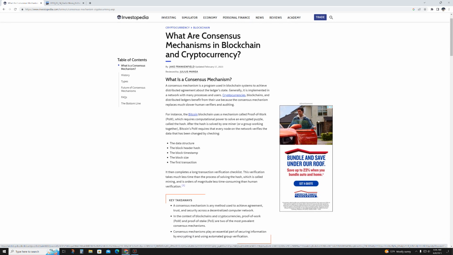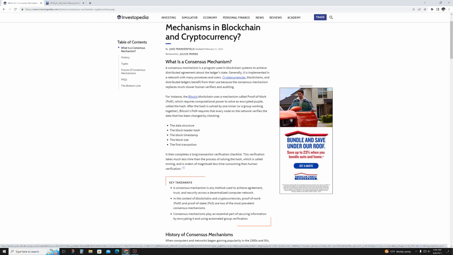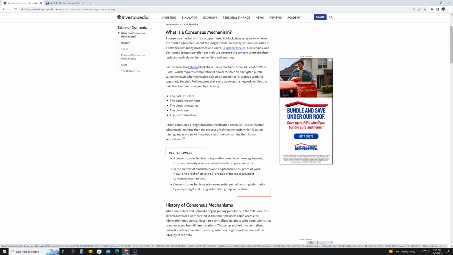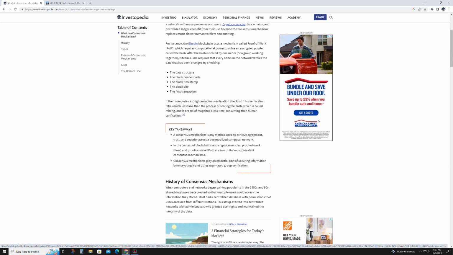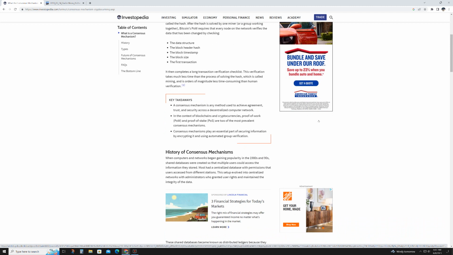So in traditional financial systems, there's a central authority, such as a bank, which verifies and validates transactions. In cryptocurrencies, they operate on decentralized networks, where multiple nodes, which are computers, work together to achieve consensus on the state of the ledger. This decentralized approach eliminates the need for a central authority and provides greater transparency and censorship resistance.